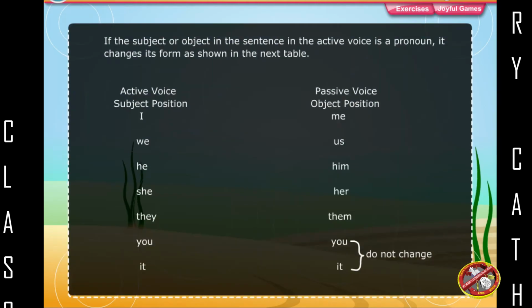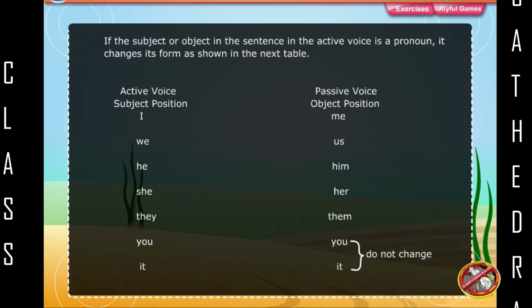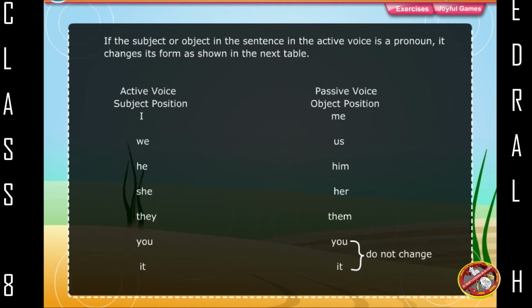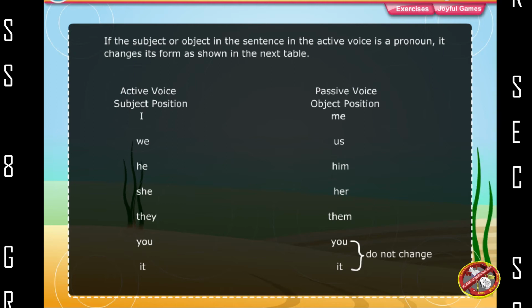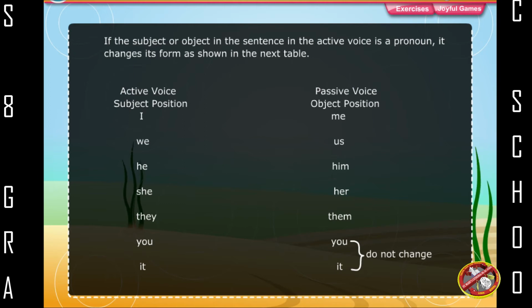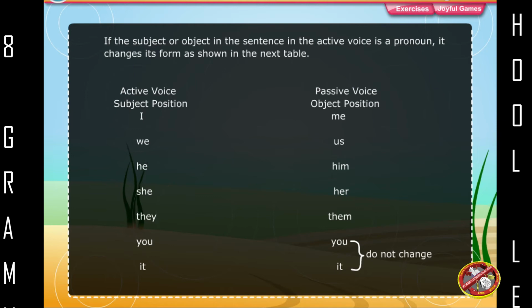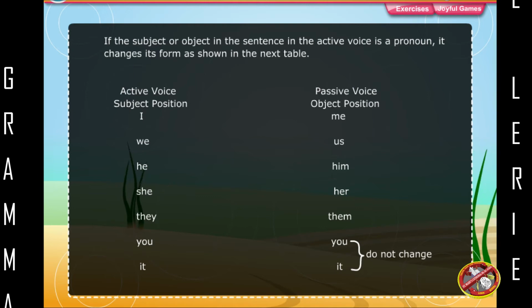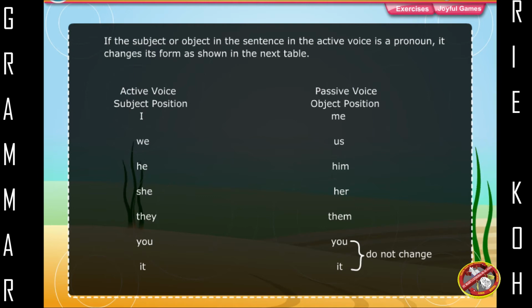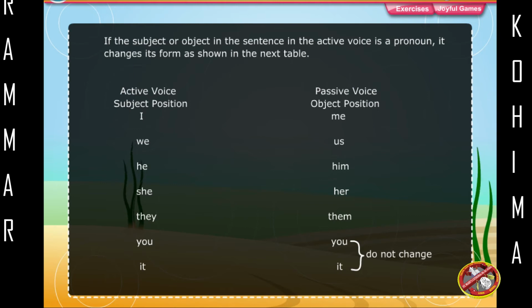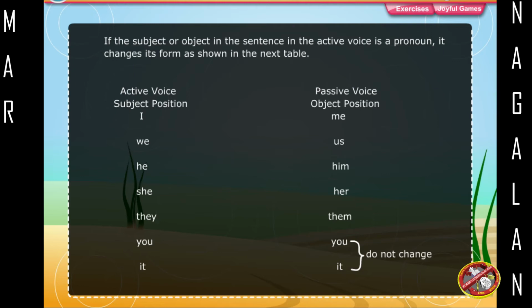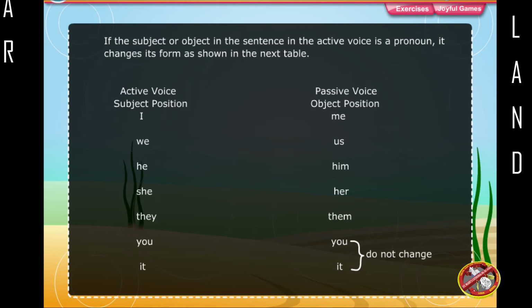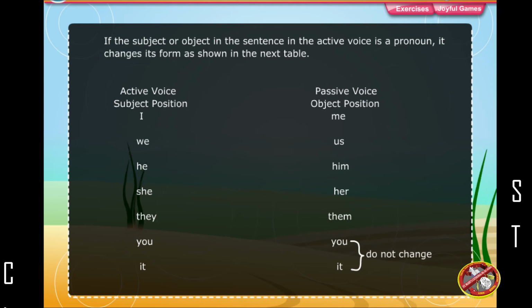If the subject or object in the sentence in the active voice is a pronoun, it changes its form as shown in the next table. Active voice, subject position: I, we, he, she, they, you, it. Passive voice, object position: me, us, him, her, them, you, it.